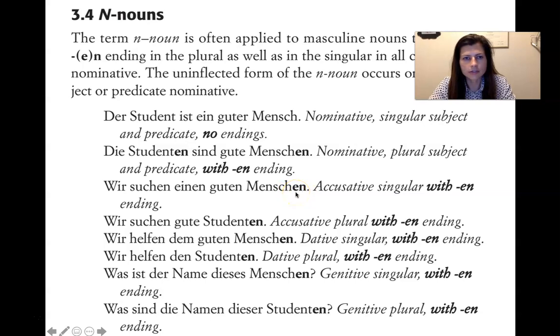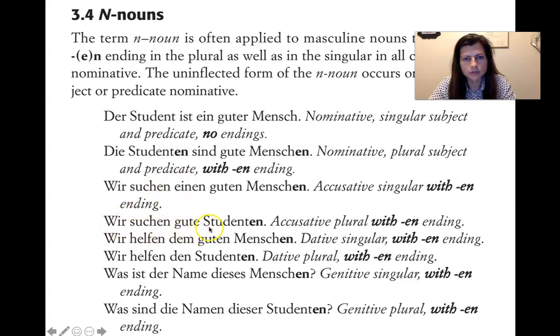So how do you tell the difference? Well, einen is the masculine singular accusative article. So you have to go more off of the way the article looks, not the way that the ending looks, because this will tell you masculine singular. It's in the accusative, right? We look for a good person.